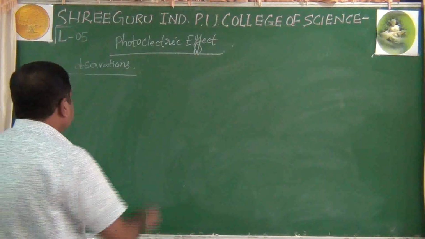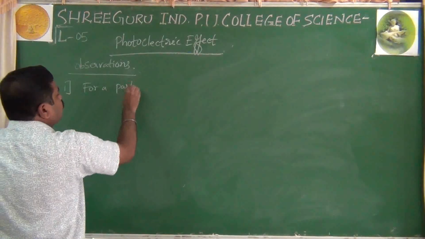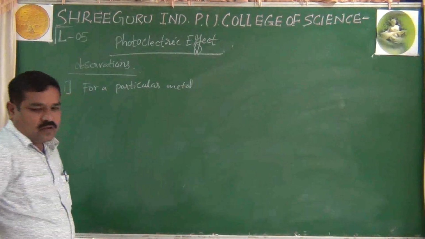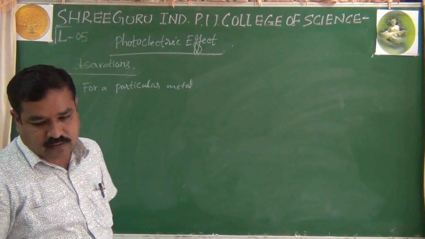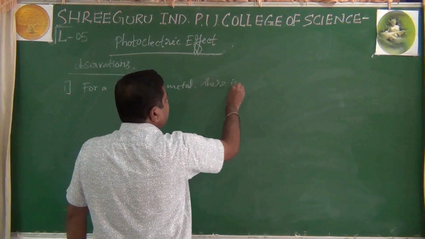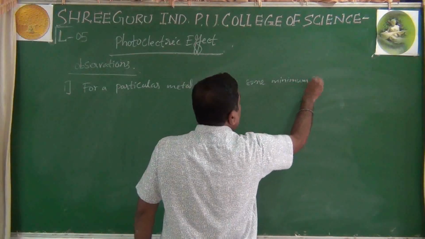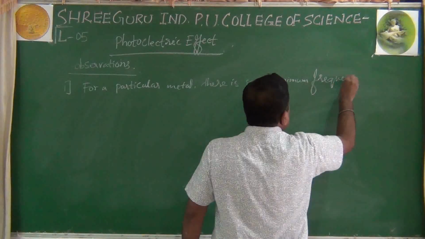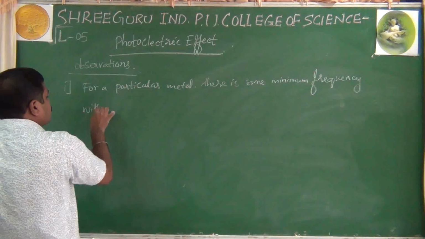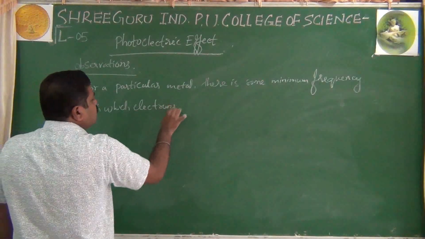The first one: for a particular metal, there is some minimum frequency with which electrons are ejected out.